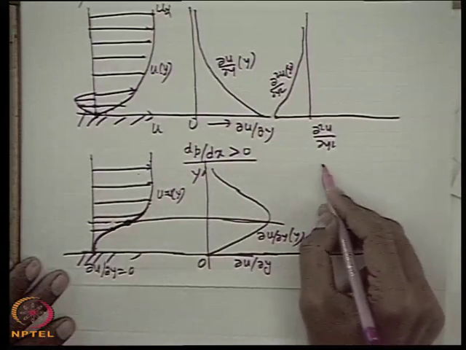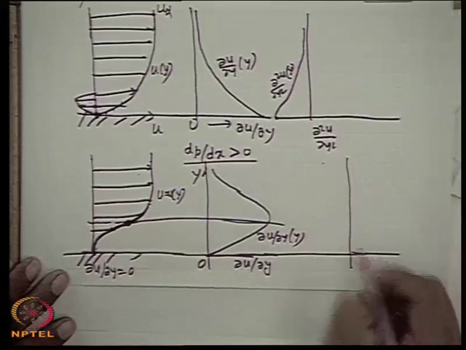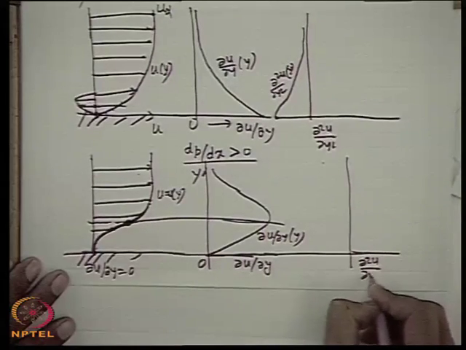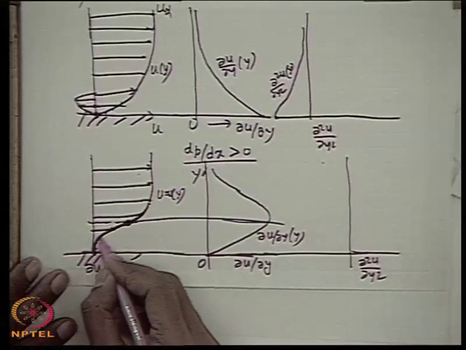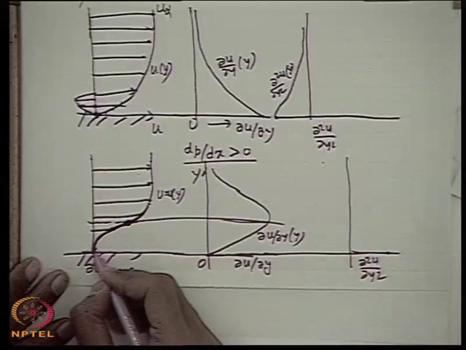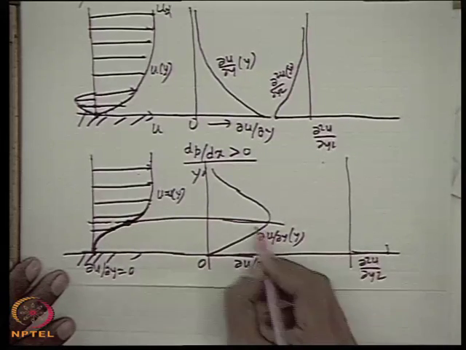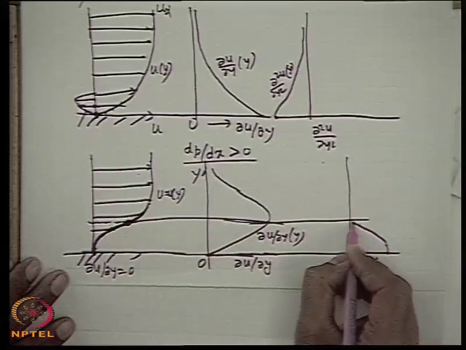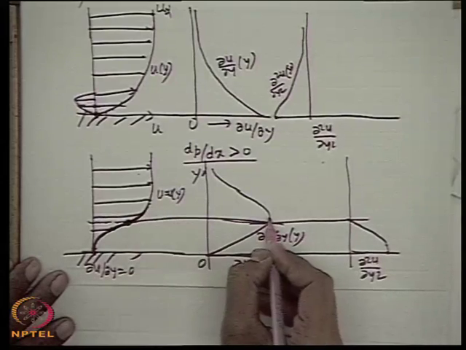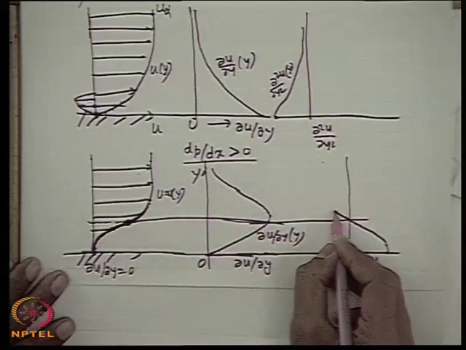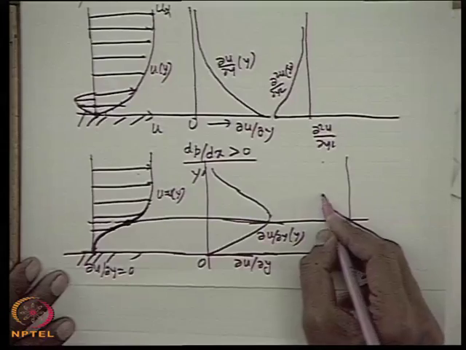And if we now draw the ∂²u/∂y² curve, we see that initially it is positive, then it goes on decreasing, and at this point it is 0, where the curve becomes flat, and where ∂u/∂y is decreasing, which means ∂²u/∂y² is negative.